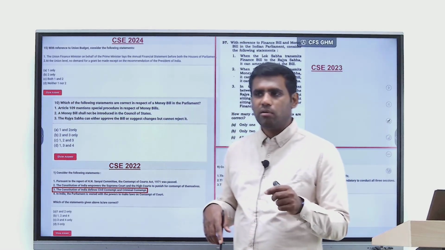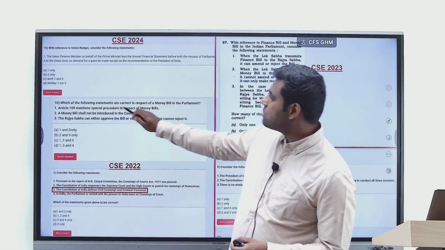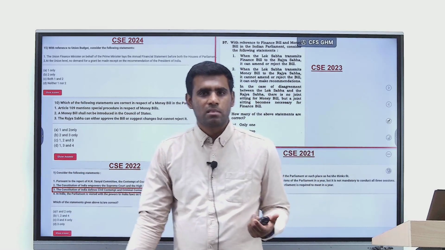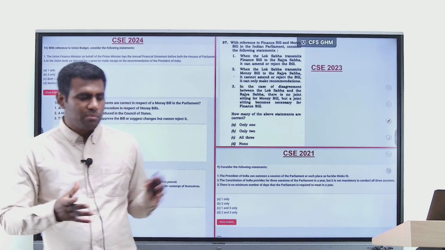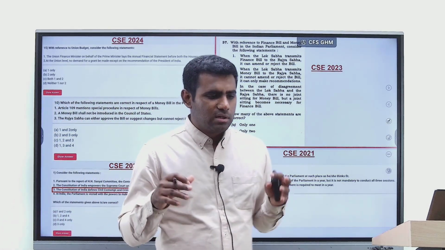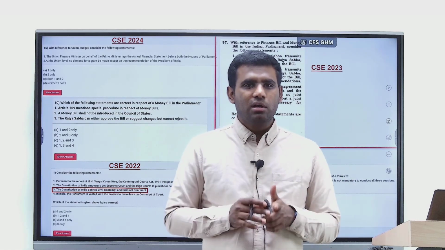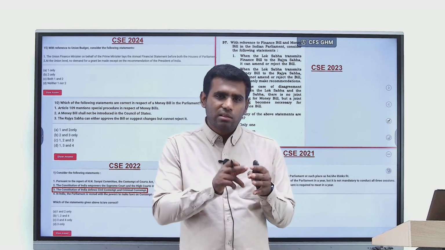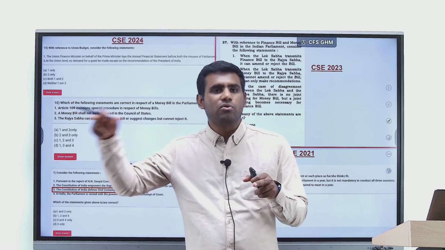UPSC's question will have one nuance, one specific provision, such as Article 109, which mentions the procedure in respect of money bills, which makes the question difficult. Right? And moreover, when you read the entire chapter from Lakshmikant, you get a first-hand broad view of what is there in this chapter. But you don't really get an understanding of whether these aspects are there in the constitution, or are supplemented in some laws, or are a part of rules of procedure.